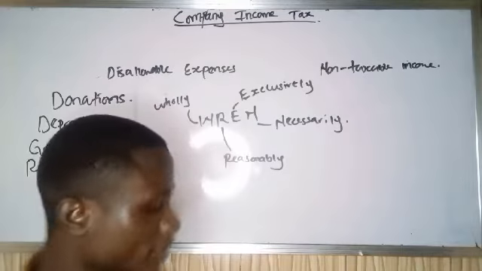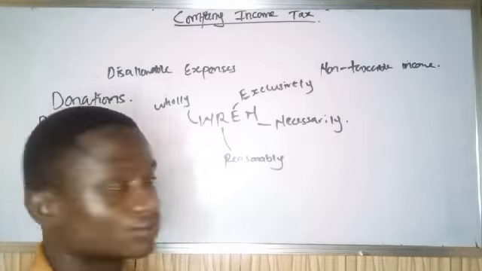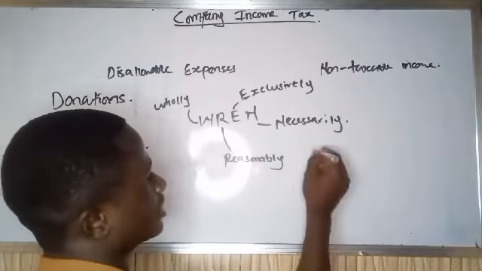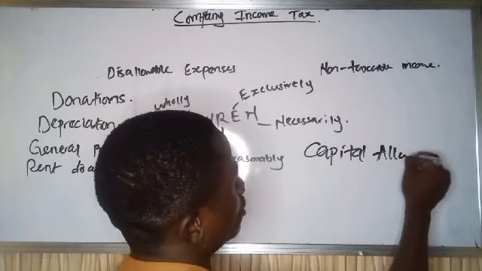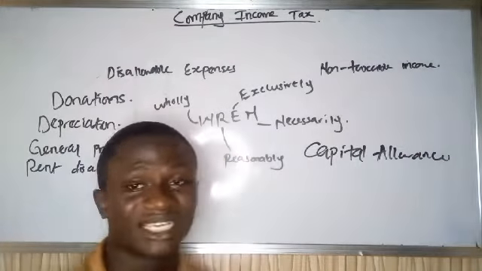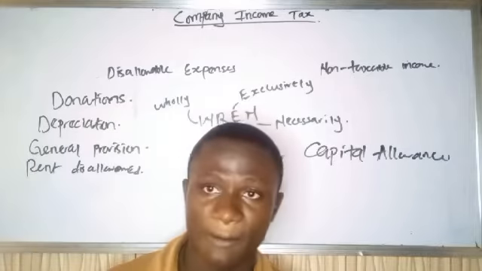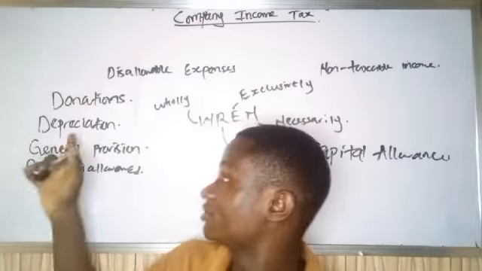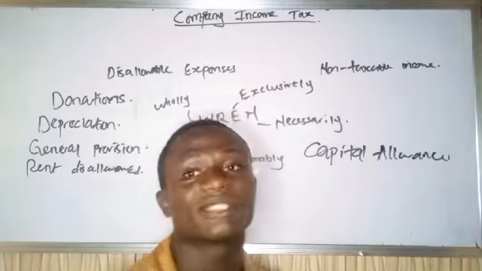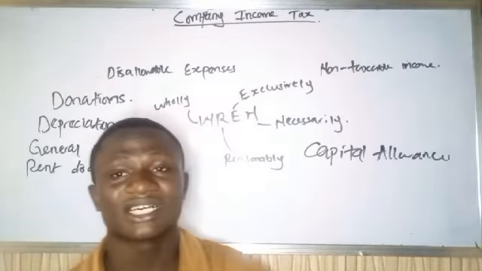Another thing we should mention before we start solving questions is what we call capital allowance. That is why you need to watch my video on capital allowance, where I've explained it. Instead of allowing depreciation, we allow capital allowance. And what does capital allowance mean?